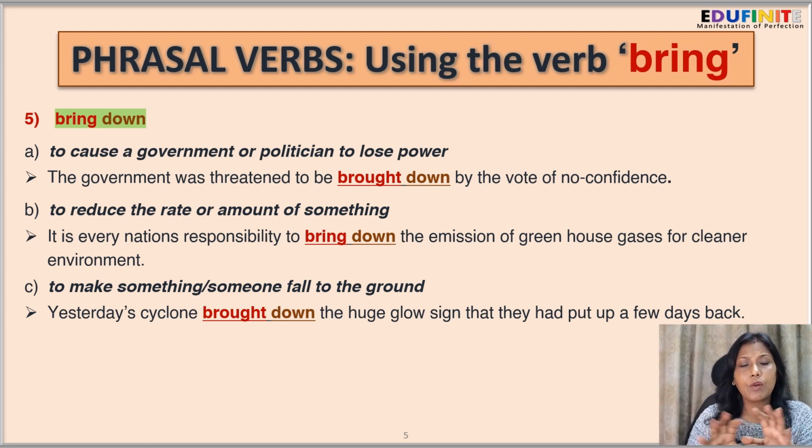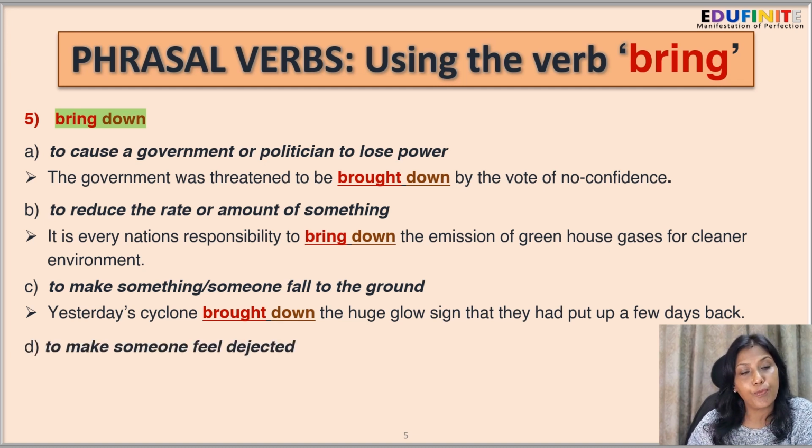Now, yesterday there was very cyclonic weather in which strong gusts of winds were blowing. And the strong wind led to the fall or the collapse of the glow sign. So, the sentence is, yesterday's cyclone brought down the huge glow sign that they had put up a few days back.